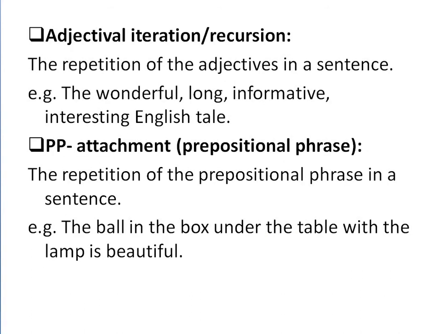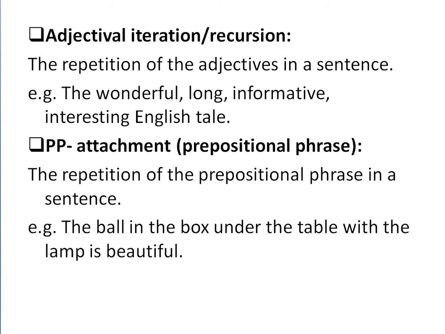Next we have adjectival iteration, or we can say recursion, the repetition of the adjectives in the sentence. For example, before one noun, we can add many adjectives. For example, the wonderful, long, informative, interesting English tale.